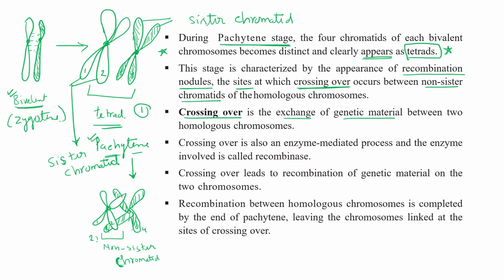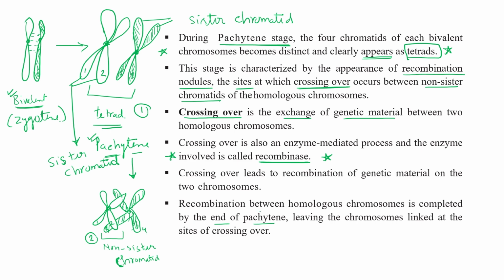Second, crossing over occurs during the pachytene stage, meaning exchange of genetic material between non-sister chromatids of homologous chromosomes. And this crossing over is an enzyme-mediated process, and the enzyme involved in this process is known as recombinase enzyme. Clear? So crossing over leads to recombination of the genetic material of two chromosomes. Recombination between homologous chromosomes is complete by the end of pachytene.